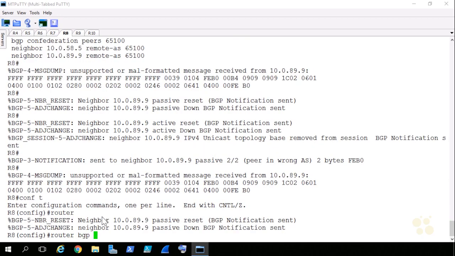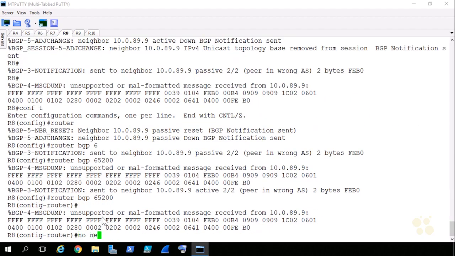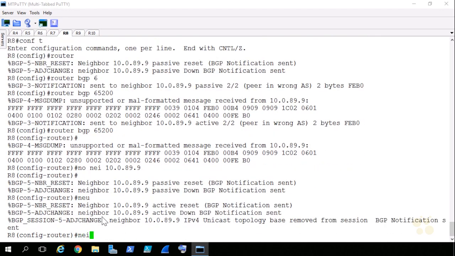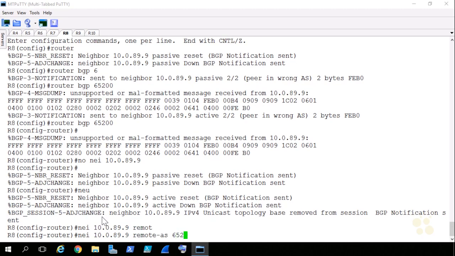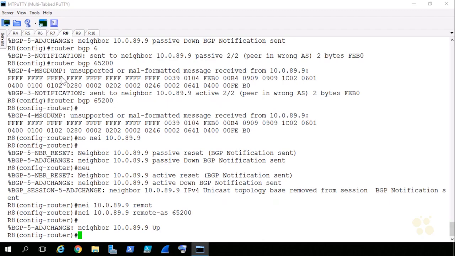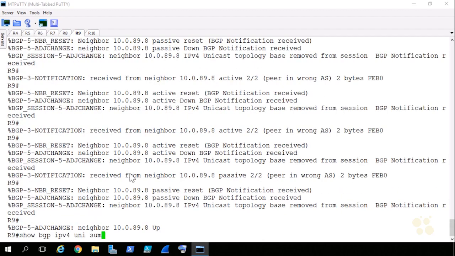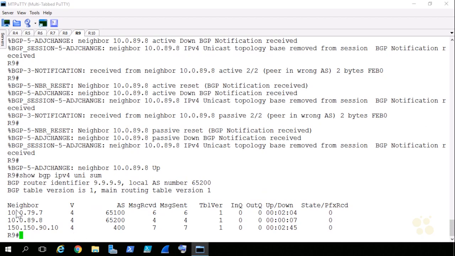Let's do router BGP 65,200, no neighbor 10.0.89.9, neighbor 10.0.89.9, remote AS 65,200. And now the neighbor adjacency comes up. So now back on R9, if I give this a show IP BGP summary, I see that I have my eBGP relationship here going towards AS400, my iBGP relationship here in AS 65,200, and my confederation peer relationship AS 65,100.